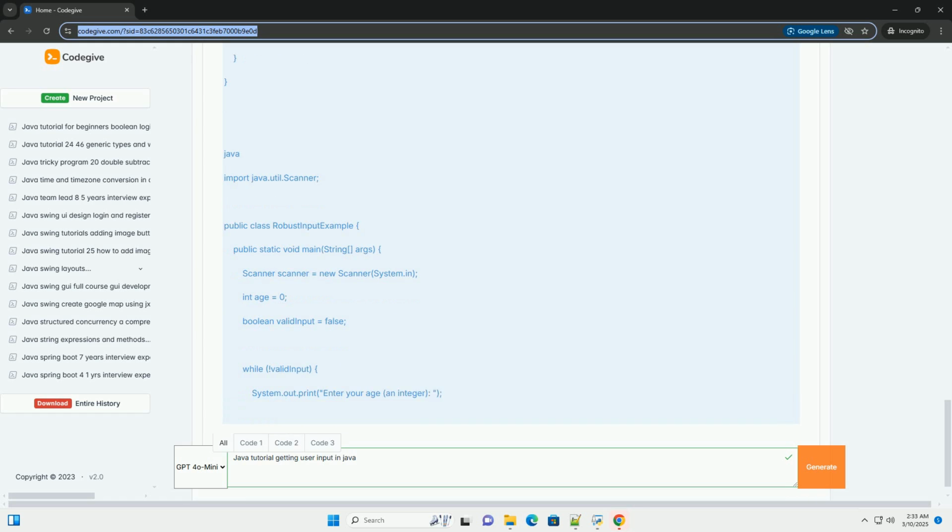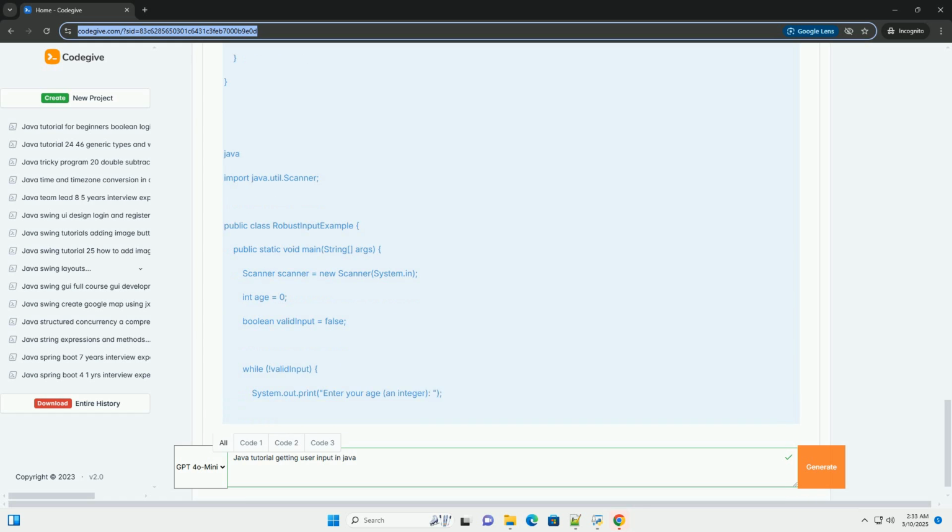Try-catch-finally block. BufferedReader's methods throw IOExceptions, so you need to handle them. The try-catch-finally block ensures that the reader is closed properly, even if an exception occurs.